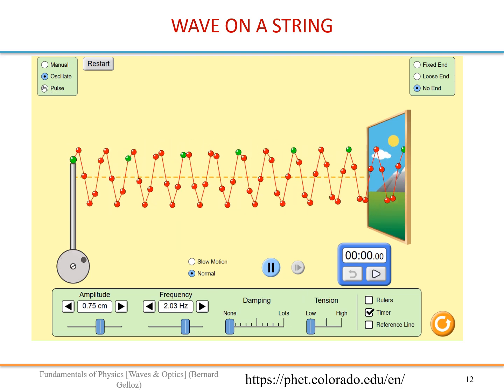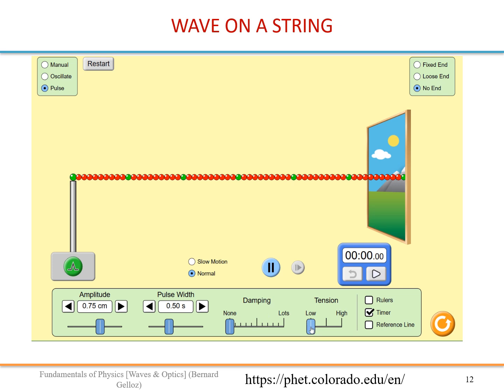So let's go back to the pulse. It will be easier probably. Okay, high. Let's go to medium. So obviously the pulse is going at a lower speed, it seems. Yeah, now it's very clear. So tension will have an effect on the speed.